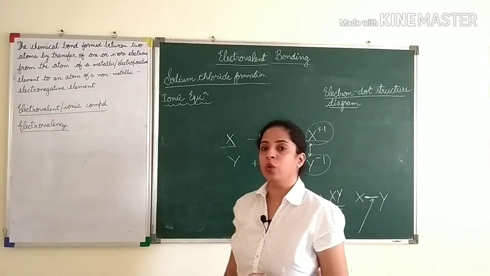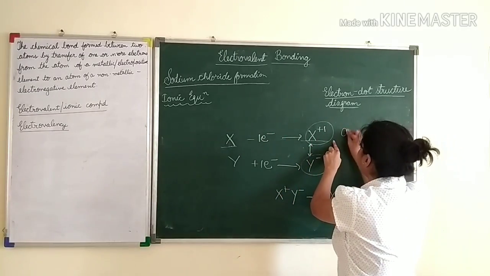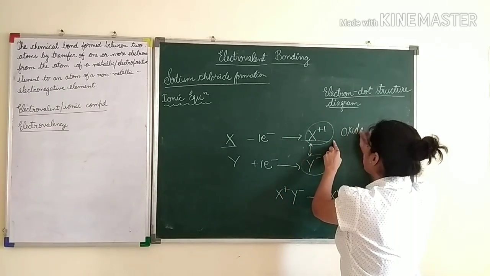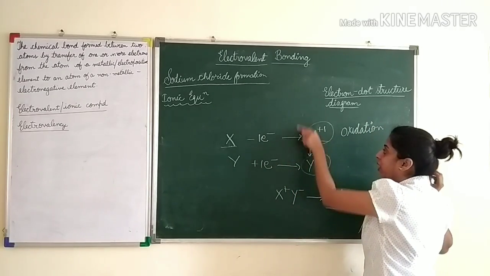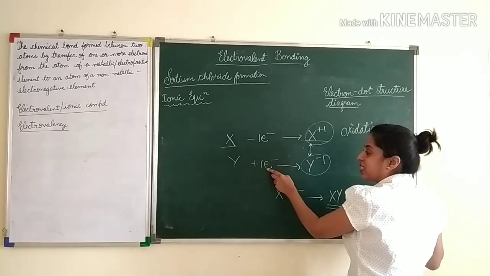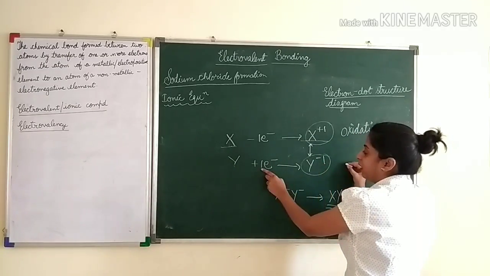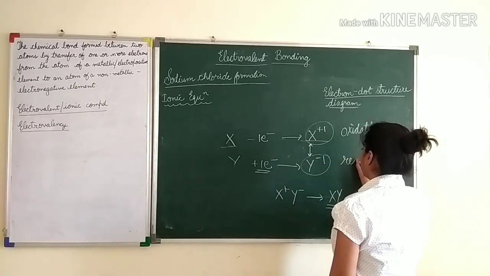Here one thing you should note, that there is loss of electron happening. So this reaction is known as oxidation reaction. When metal loses an electron to form a cation, this reaction is oxidation, and when non-metal accepts electron to form anion, there is gain of electrons. So this is known as reduction.